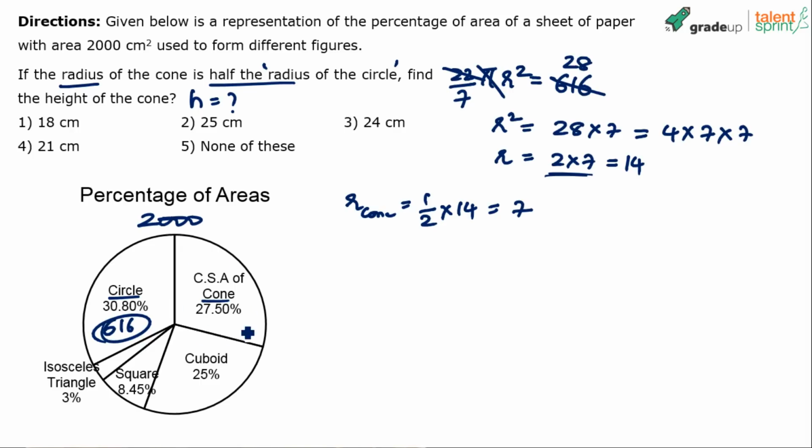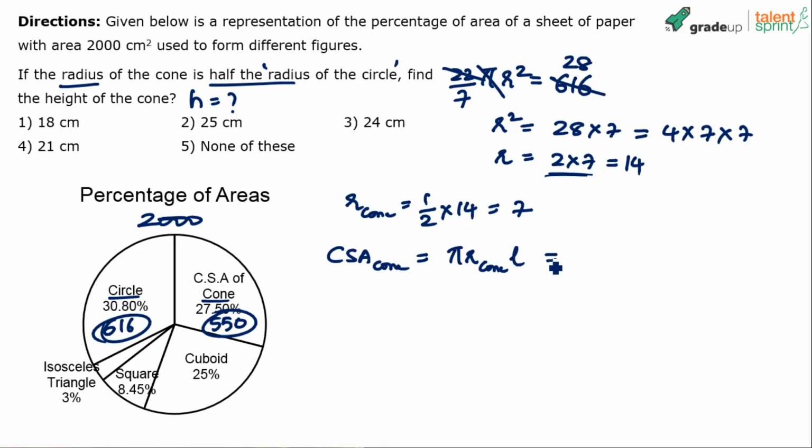We know the curved surface area of the cone is 27.5% of 2000. How much is that, by the way? 550. Yeah, we had done this, 550. Now, what is the curved surface area of a cone? Curved surface area of a cone is pi R L. Again, this is the formula that you need to remember, otherwise it's going to be difficult. Pi into R into L, where R is the radius of the cone and L is the slant length.